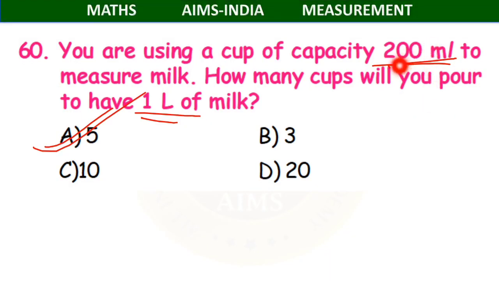Understood children? The capacity, the total measurement we want is divided by the capacity and we got our answer as 5 cups. And with this, we've come to the end of today's class children. We've come to the end of the topic.